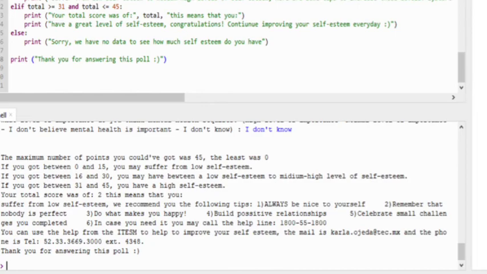Now, I believe that this poll may be improved by explaining a little bit more about self-esteem at the beginning, as well as some spacing at the end. Finally, I believe that this project has helped me develop my computational thinking competences because I applied all of what I learned in class in one whole project.